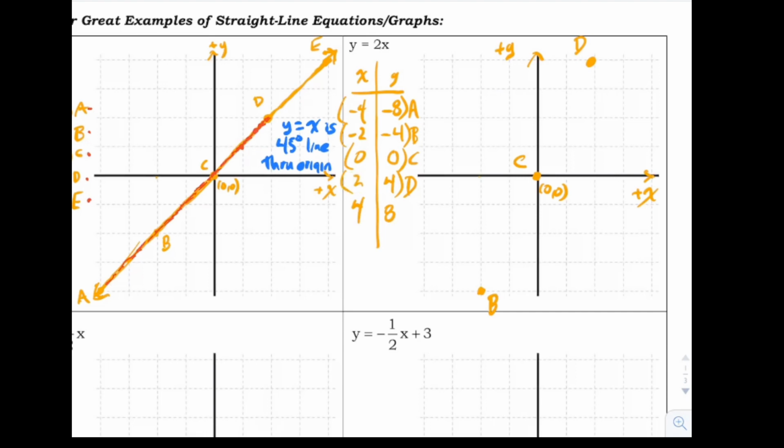And you'll notice that once more we are falling on a nice straight line. If you have any doubt, you can prove it to yourself by asking what would happen if I plugged in x equals 1. I get 2 times 1 is 2. When x is 1, I come up to 2. Yeah, it works. I'd be on that line. So you can feel pretty confident to just join those points. And like I was saying earlier, put arrows on the ends, please, to show that the line continues in both directions.